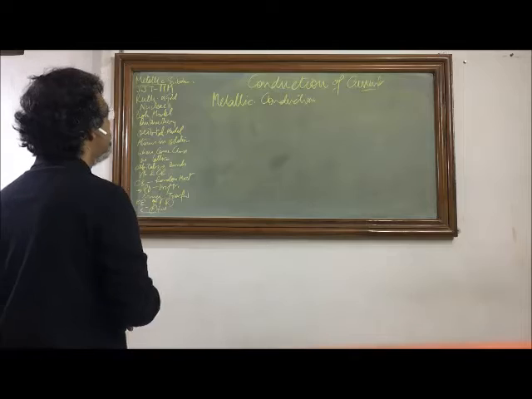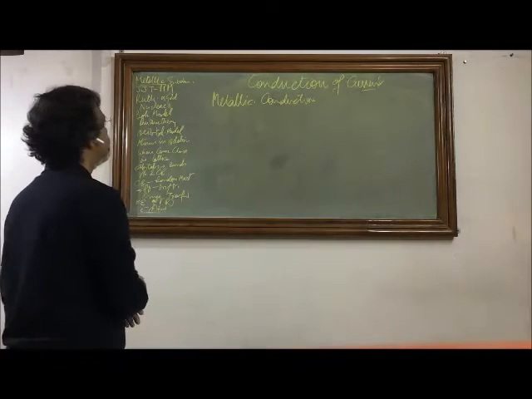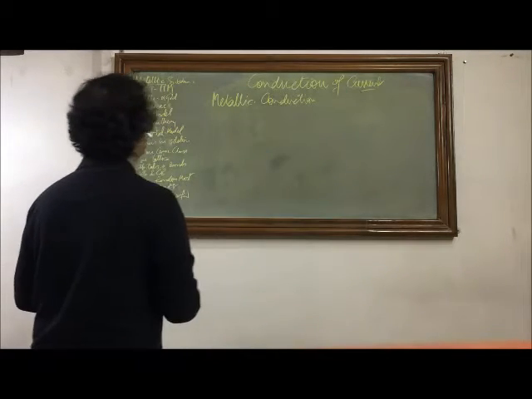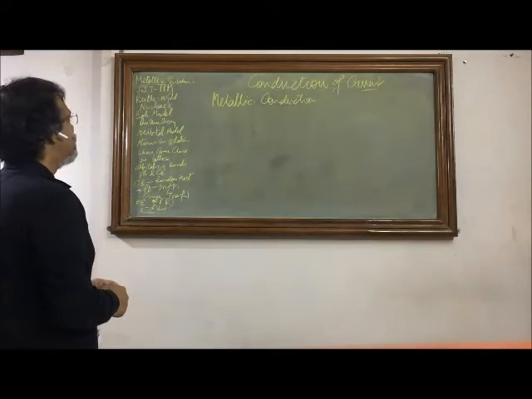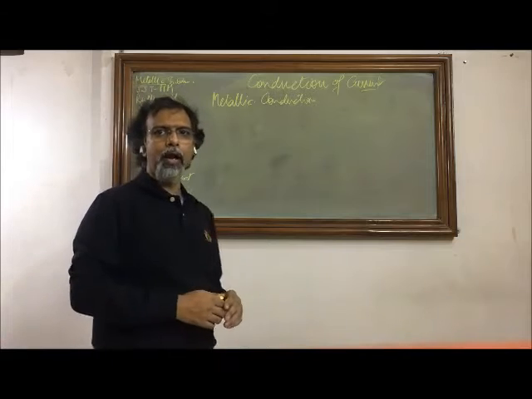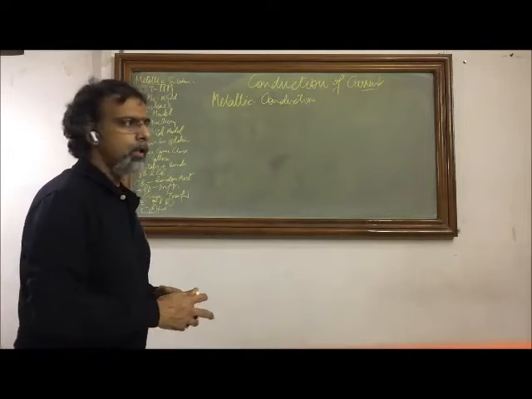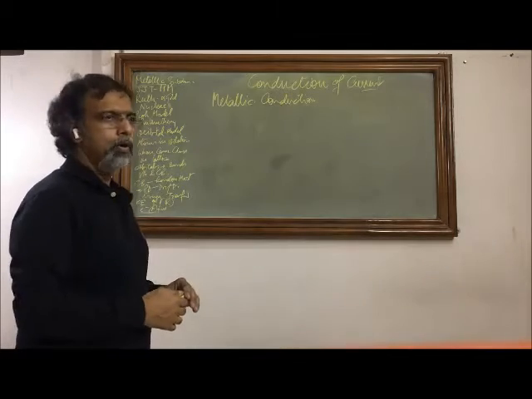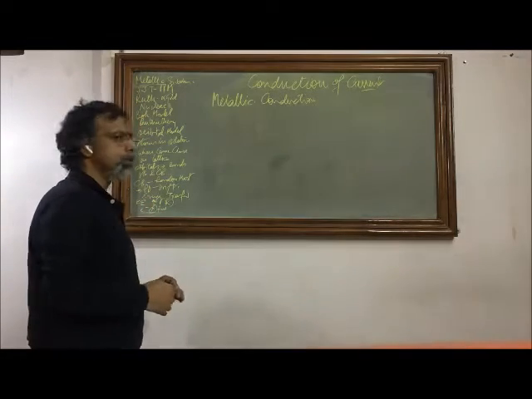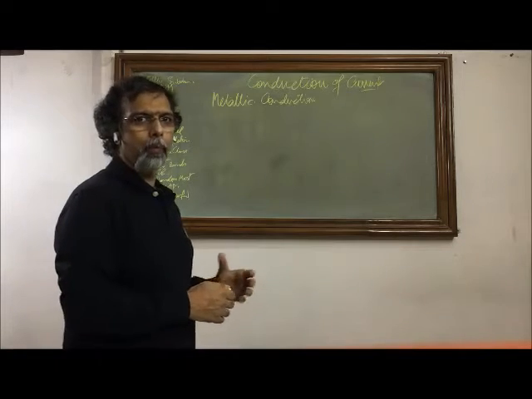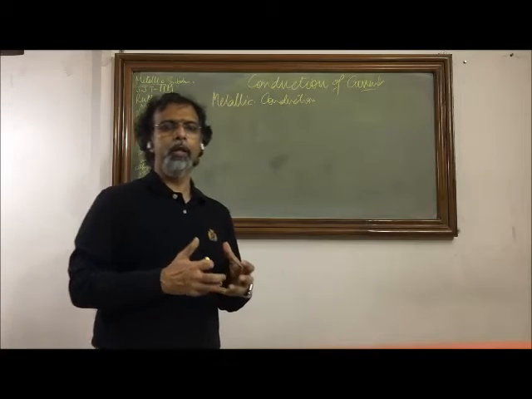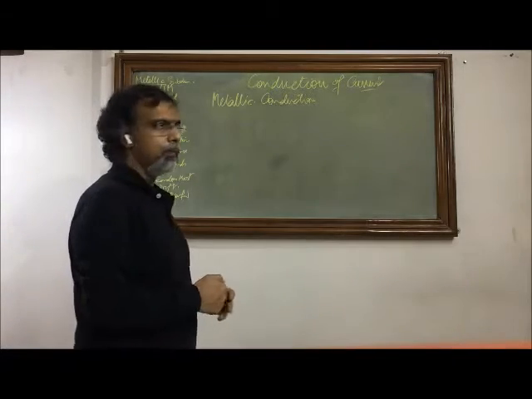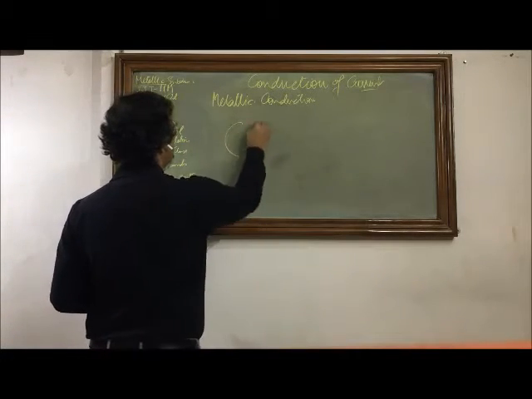Before we attempt to understand metallic conduction, we need to have an idea about atomic structure. Initially, when it was known that there are subatomic particles and the atom is divisible, there were postulates about how these different subatomic particles are placed in an atom and what the atomic structure would be. The first model was given by Sir J.J. Thomson, and that was the plum pudding model, which simply says that